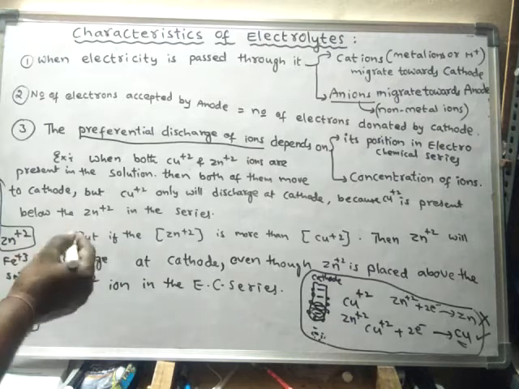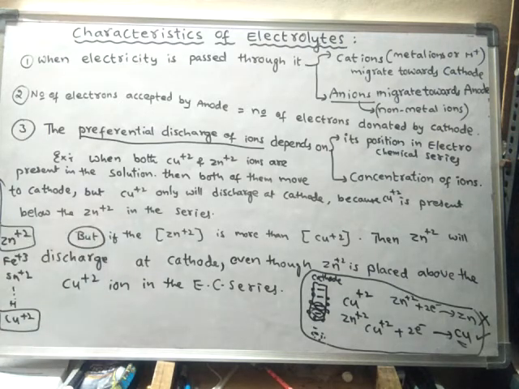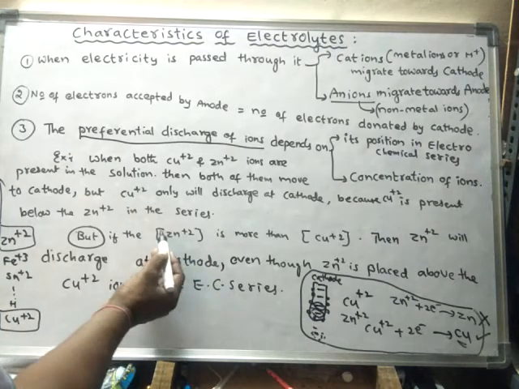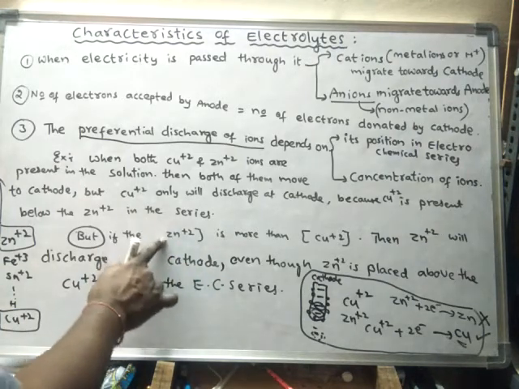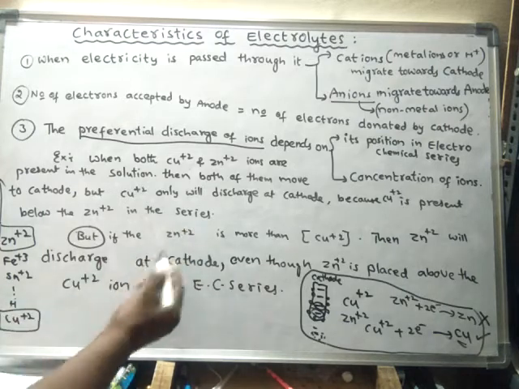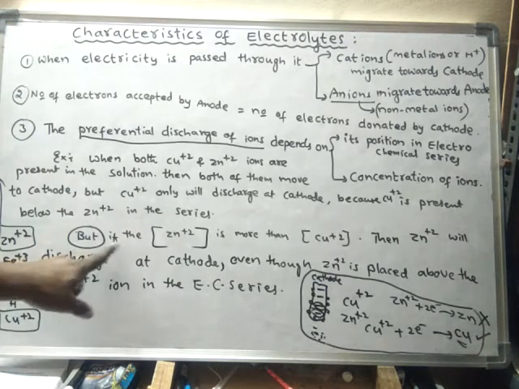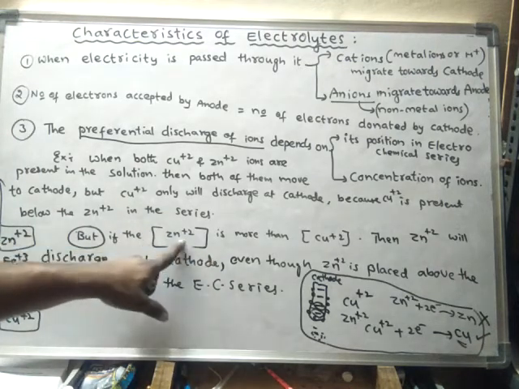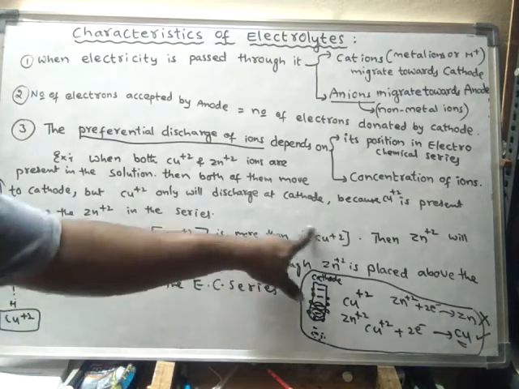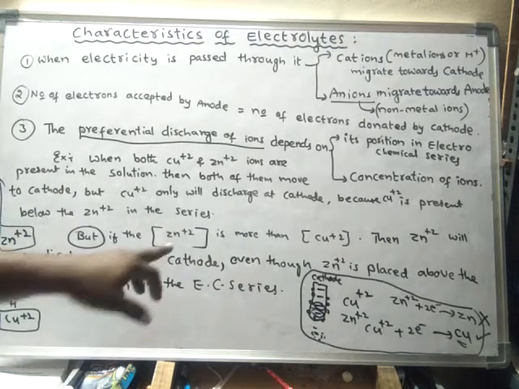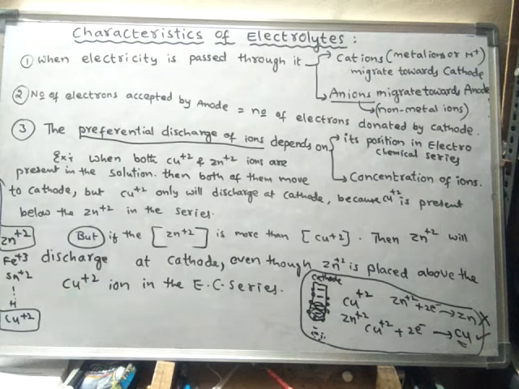But here there is one more condition. If I write zinc ions in the square bracket, it indicates the concentration of zinc ions. If the concentration of zinc ions is more than the concentration of copper plus 2 ions, that means if the number of zinc ions is more when compared to the number of copper ions in the solution, then what happens?